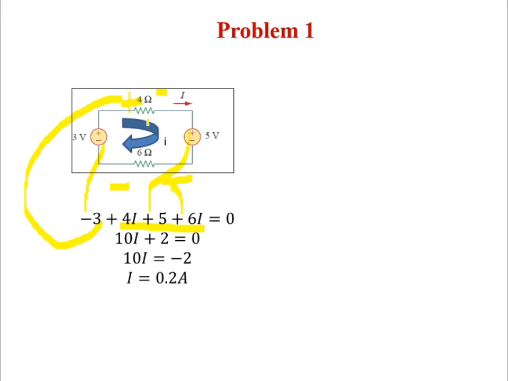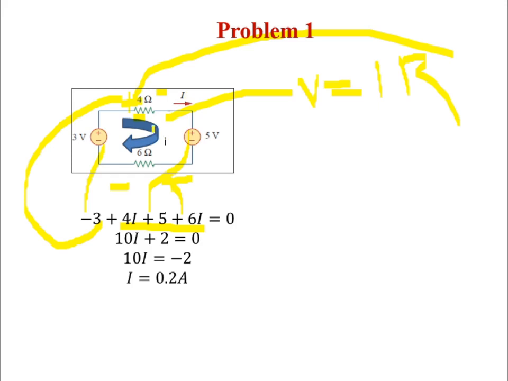This is a drop. You have to apply Ohm's law to find the drop. What is the equation for Ohm's law? V equal to IR. Okay. Here R is given. Current is unknown. So that's why you are considering the loop current I. By this equation we are writing I into R. Here R is 4, I is capital I. So that's why you got like this. When you solve this equation, 10I equal to minus 2, I equal to minus 0.2 amps. Here the minus is missing, so please consider it. Okay, so minus 2 amps.